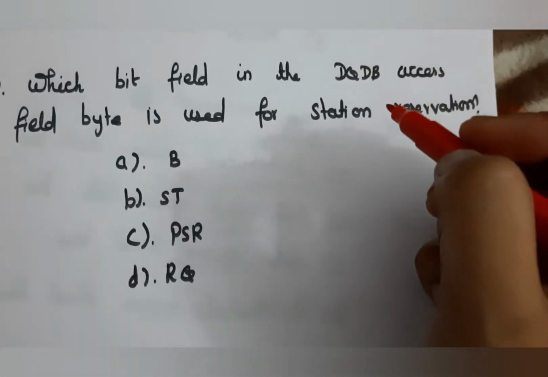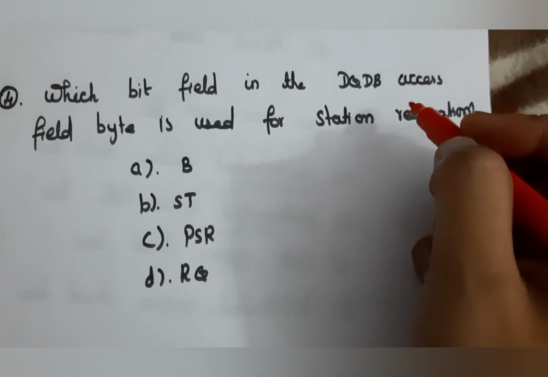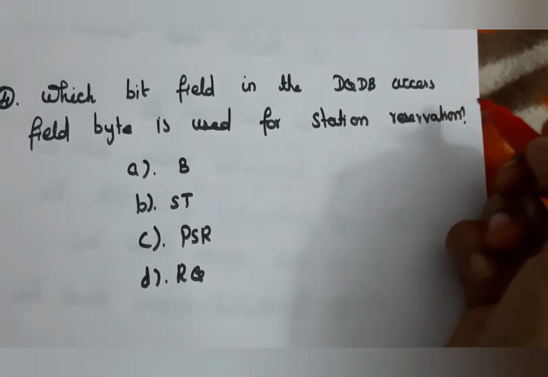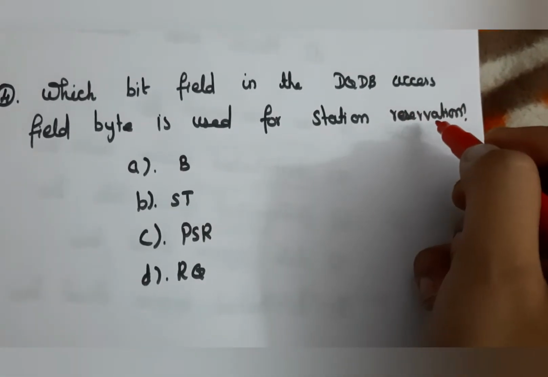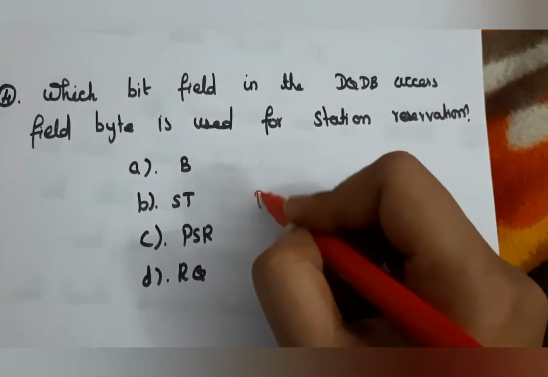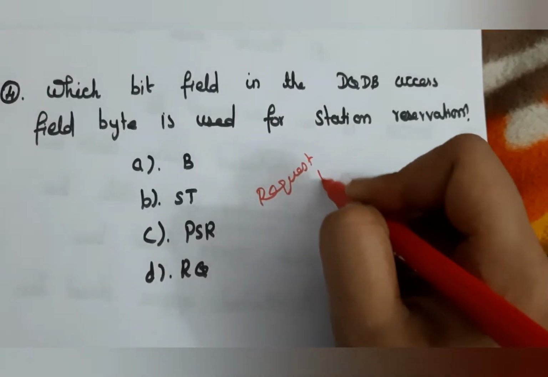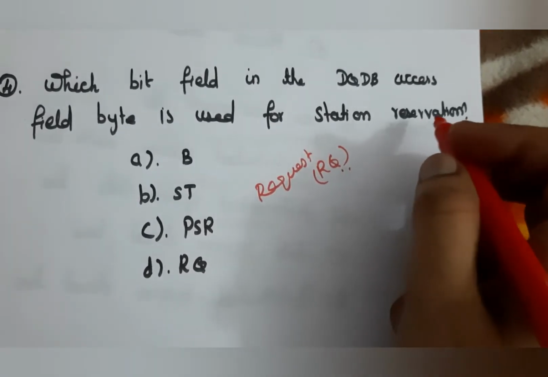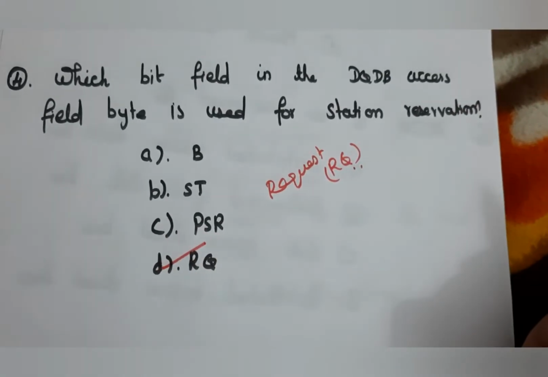Next question, which bit field in the DQDB access field byte is used for station reservation? For station reservation, that is the request bit, that is RQ, and this is a bit used for station reservation. So here the answer is D.